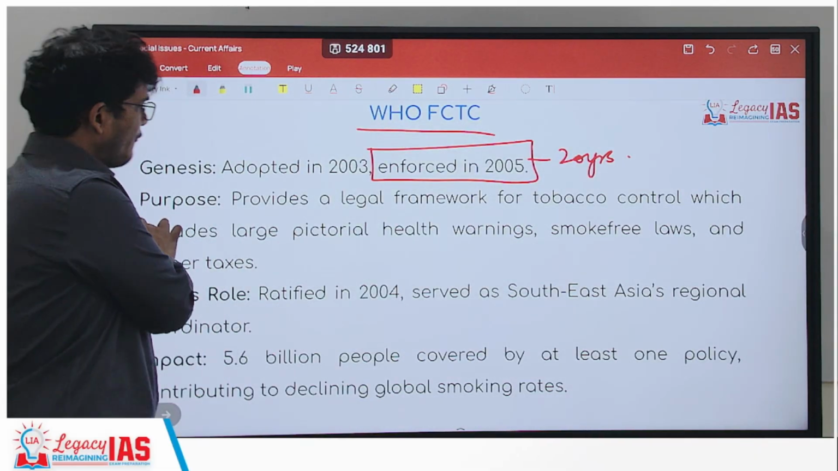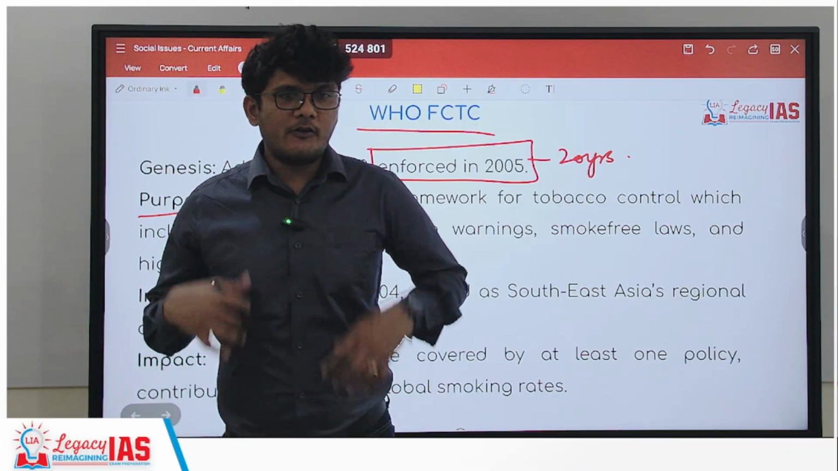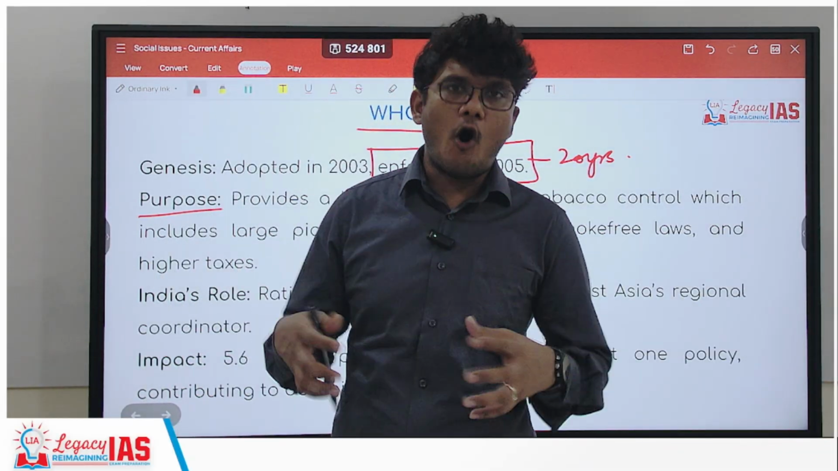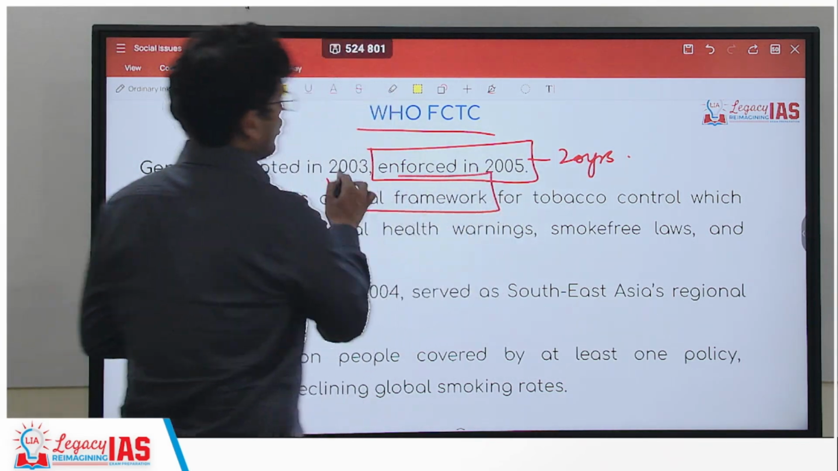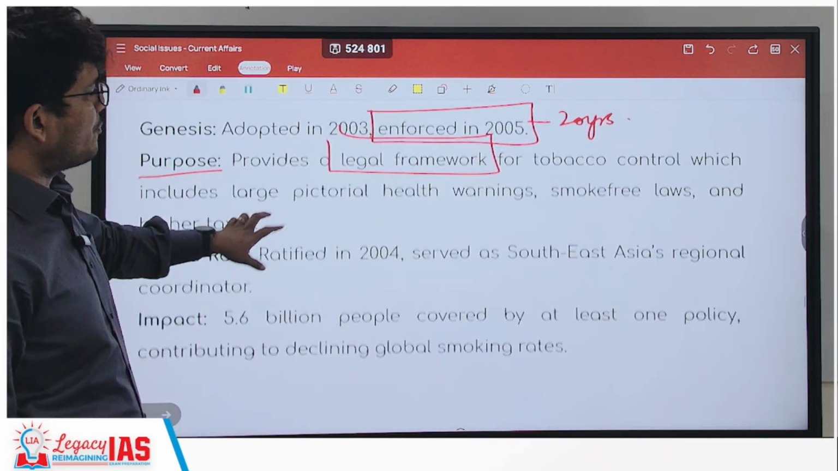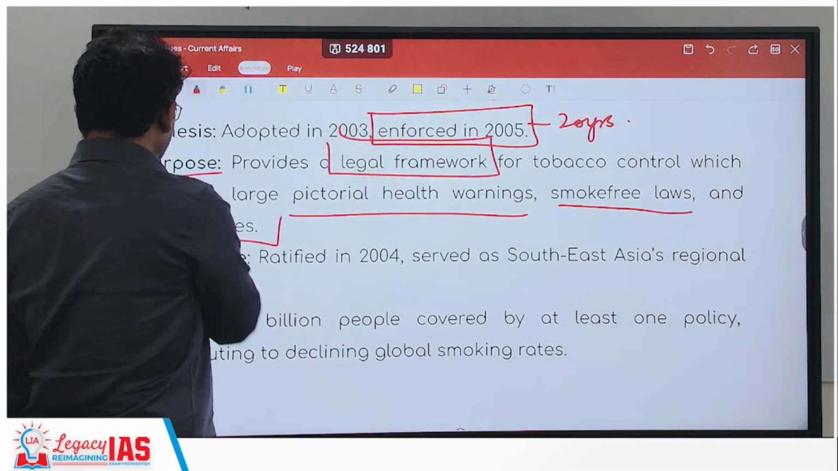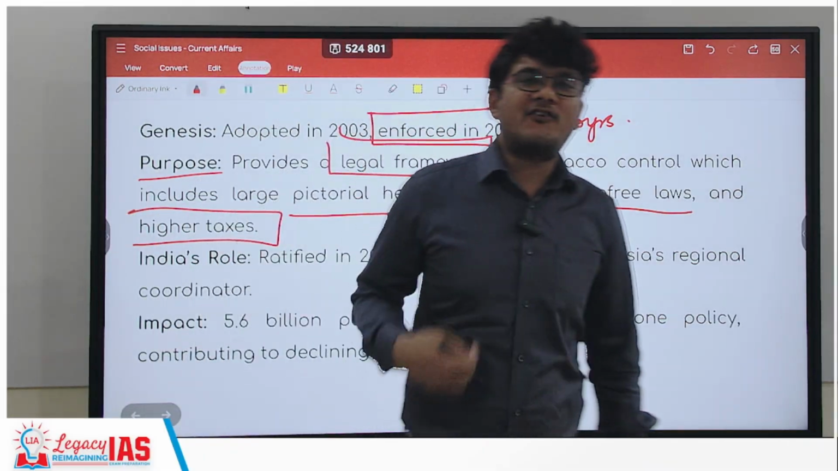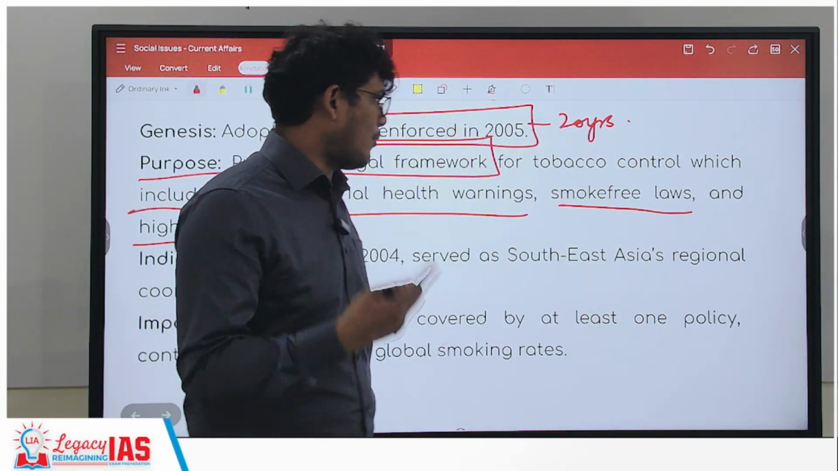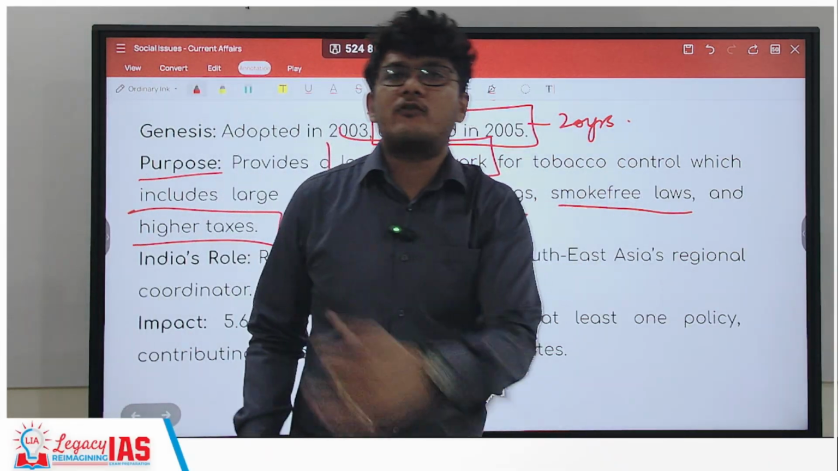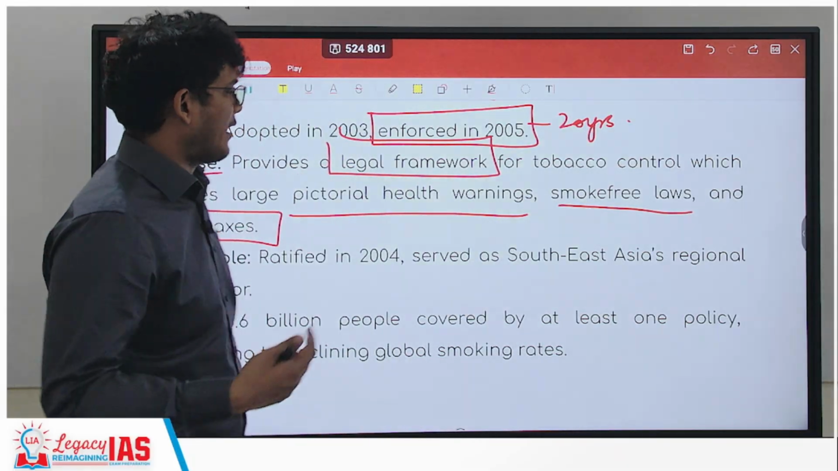What was the purpose of it? Legal framework for tobacco control. See, if you want to control something, you need to have the backing of a law or an act. So this particular thing provides the legal framework for tobacco control, which includes large pictorial health warnings, smoke-free laws, and higher taxes. Higher taxes can deter people from smoking because that will make smoking costlier. That's point number one. Point number two, smoke-free laws. Certain smoke-free zones are there. Smoking is prohibited in certain areas. That also has the backing of the law.